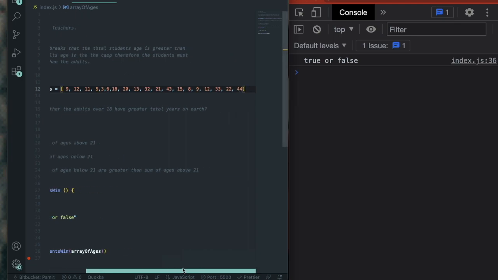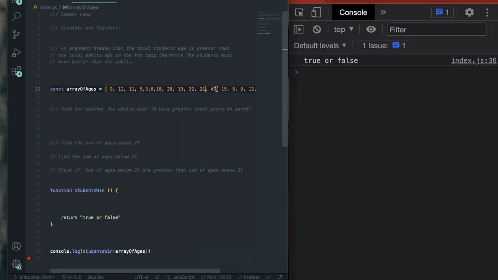Boom. So there's old teachers. There's someone right at 21, so I would consider them an adult, 21 and above. Let me do that. There we go. And so the argument is that the students know better than the teachers. They don't need the teachers because they have more years combined experience. If they were to communicate really well, they are smarter than the teachers.